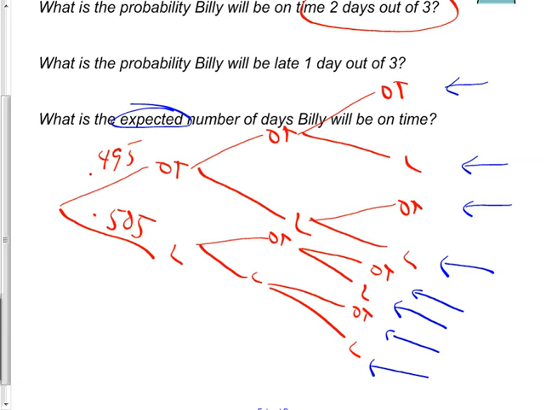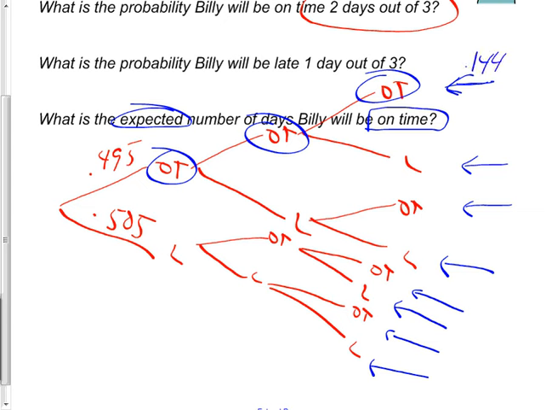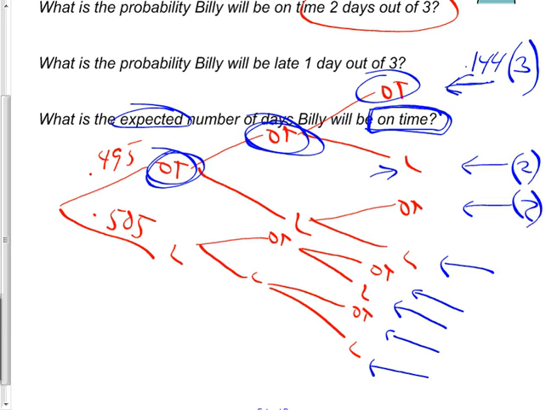Well, they're asking about on time. So what's the amount for this branch of the tree? Well, 3, because he was on time 3 times. So once I figure out that probability is like 0.144 or whatever it is, then I have to multiply it by its amount, and its amount of on-timeness is 3. This one's amount of on-timeness is 2 of them and not that one, so 2. This one's worth only 1 on time. No, wait, that's got 2 on times. This one's got 1 on time and 2 lates, so how many on times?